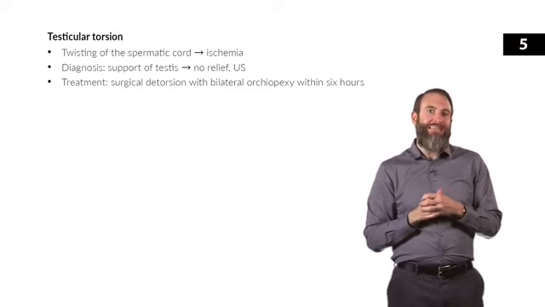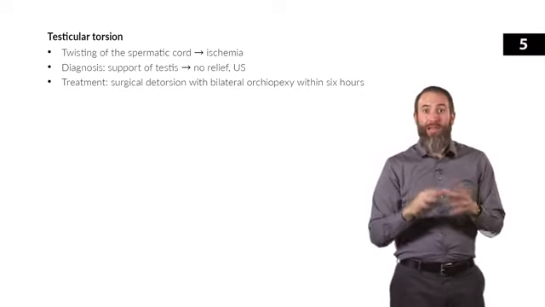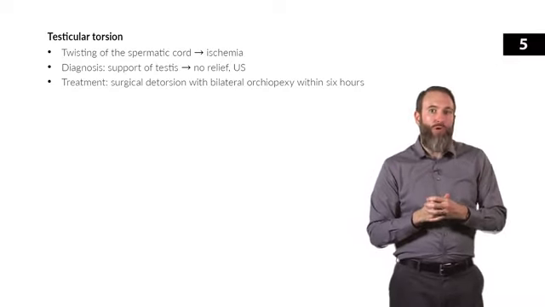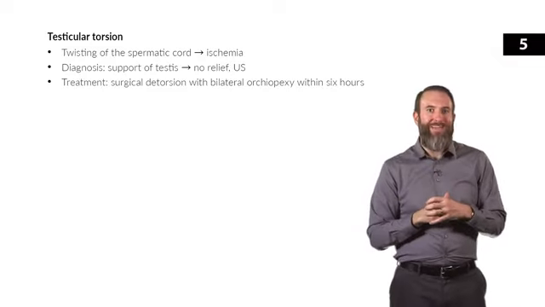Surgical detorsion is necessary in most cases, and then once you get a testicular torsion, you're more likely to get one again. So oftentimes they will do a bilateral orchiopexy, where they actually suture the testes to the scrotum so it doesn't happen again. Now, if you don't treat these things within about 6 hours, you can have permanent ischemia and permanent damage to the testes.